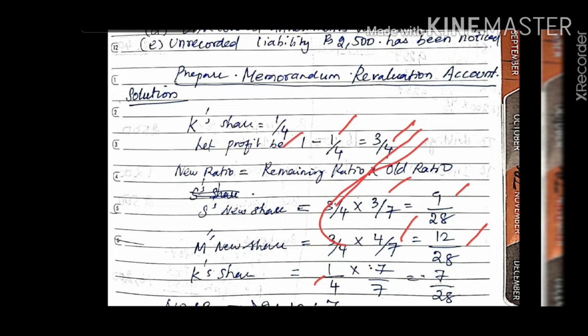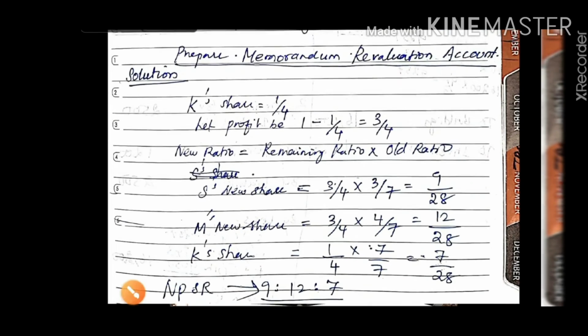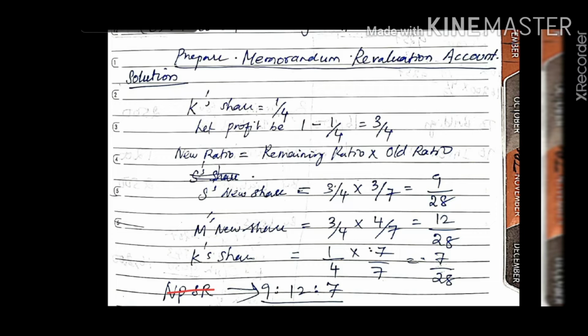Since the denominator for S and M is 28, to make it common we multiply and divide by 7, so we get 7/28. So the new profit sharing ratio is 9:12:7.